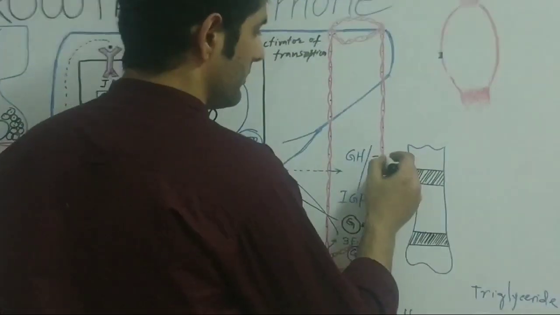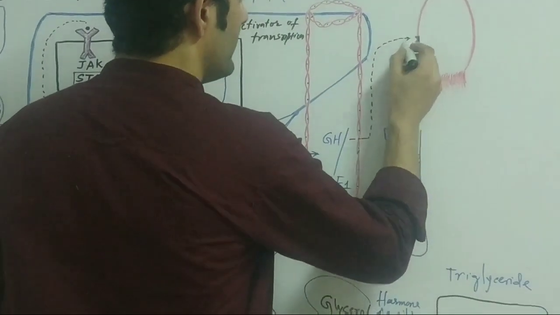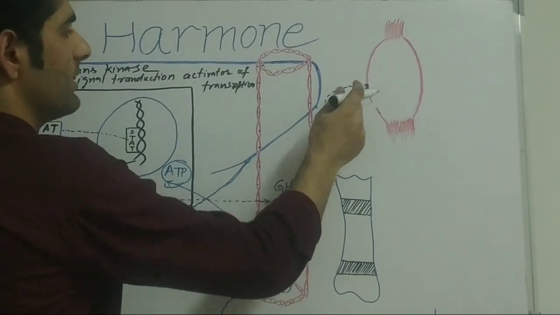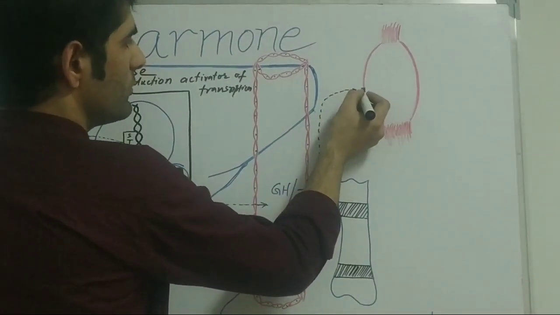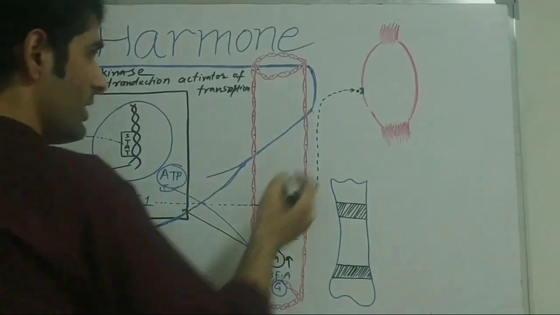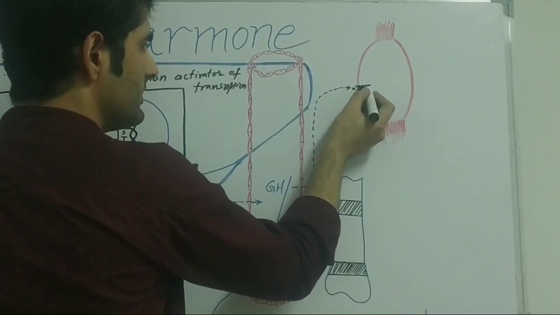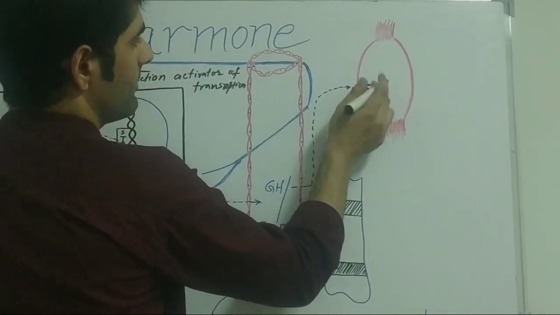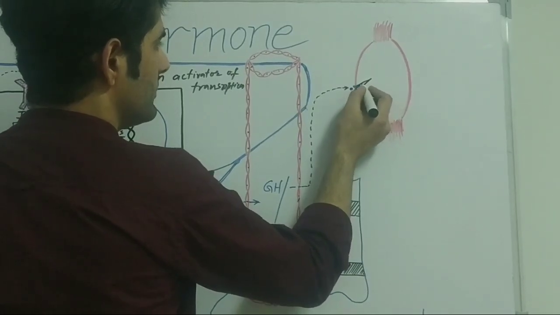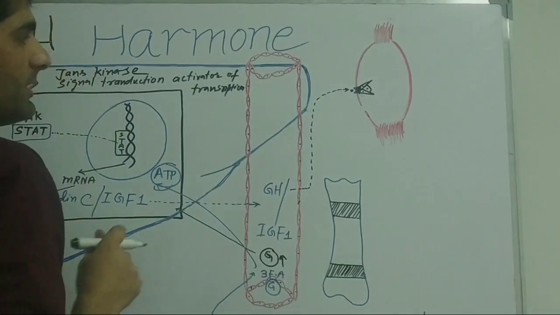It stimulates some receptors which are present on the muscles. When this receptor gets activated, suppose this is an activated receptor. What will this receptor do?